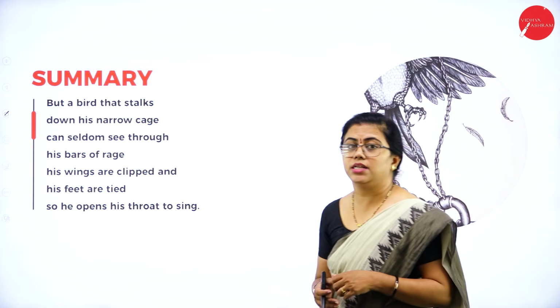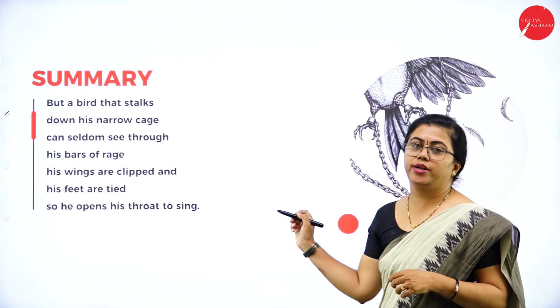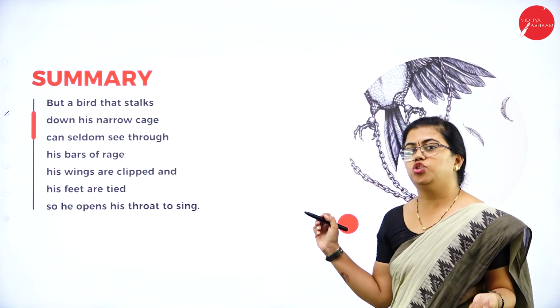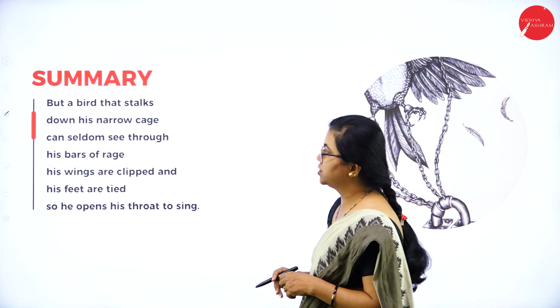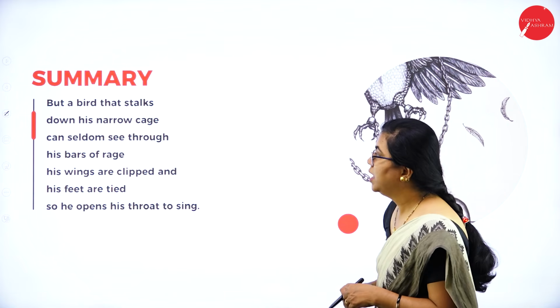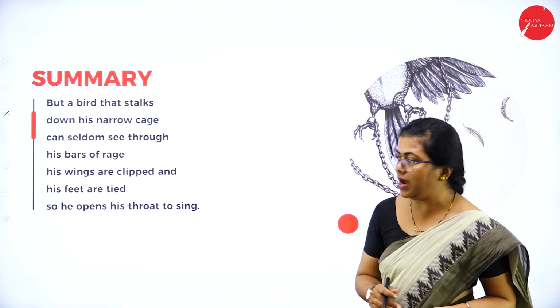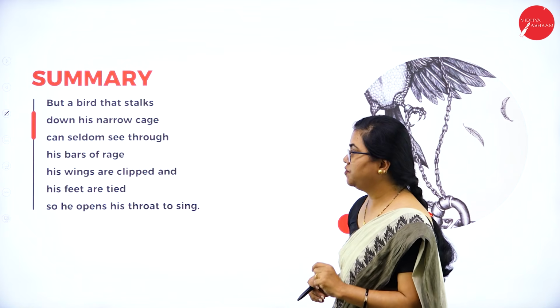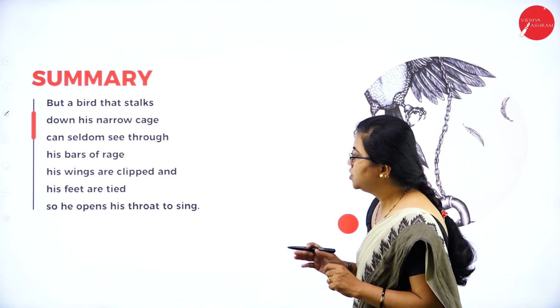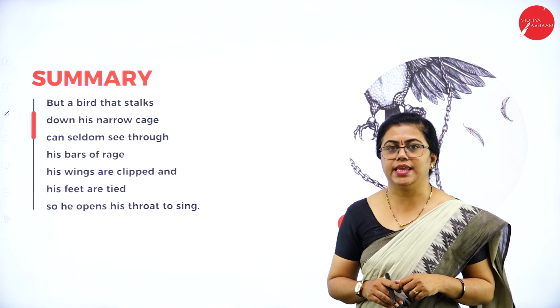But a bird that stalks. So here the poetess is comparing the free bird to another bird which is caged. But a bird that stalks down his narrow cage can seldom see through his bars of rage. His wings are clipped and his feet are tied, so he opens his throat to sing.